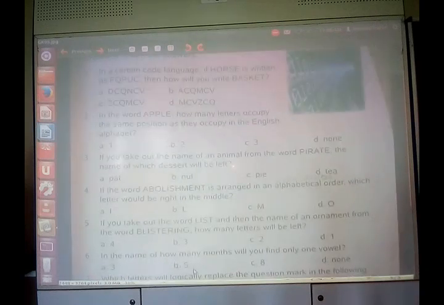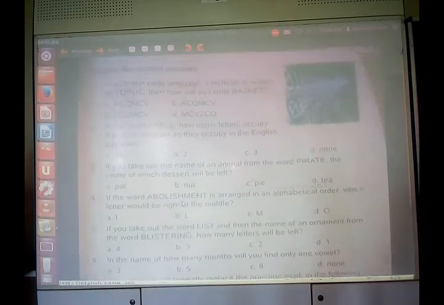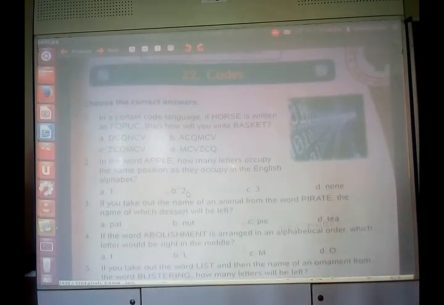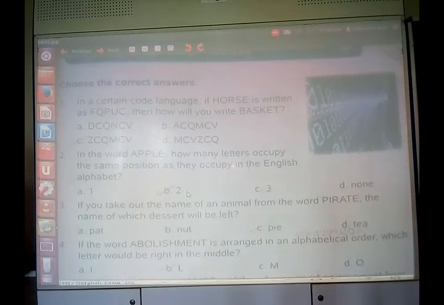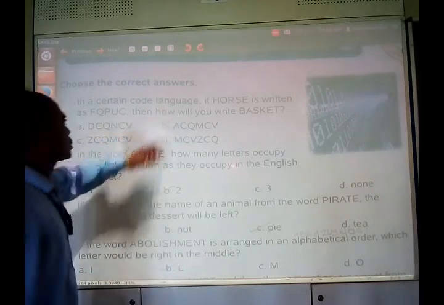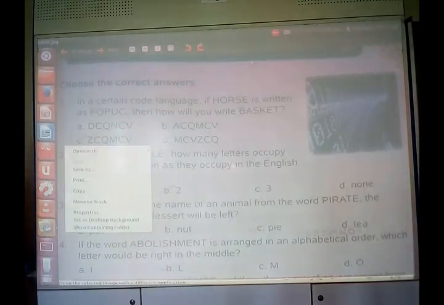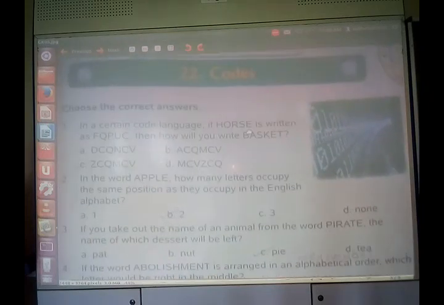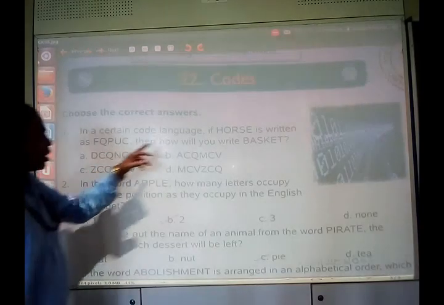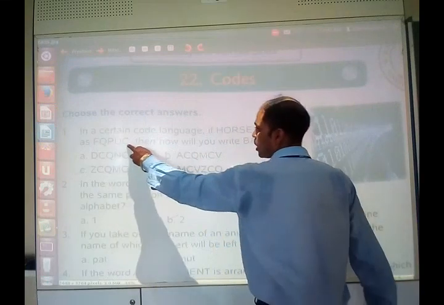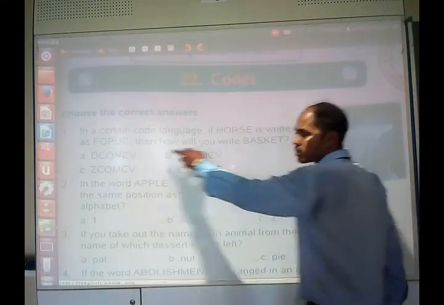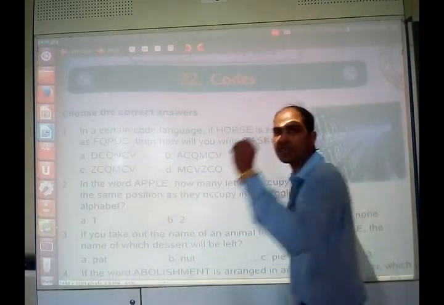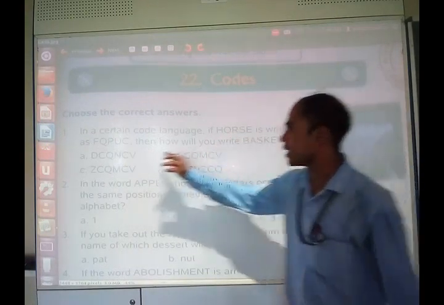It is a brain teaser type of question. That means you have to apply your brain and then solve it. Let's see what it is. In a certain code language, horse is written as FQPUC. Horse has 5 letters and FQPUC also has 5 letters. How is horse written as FQPUC?